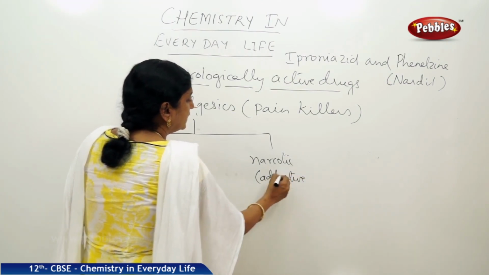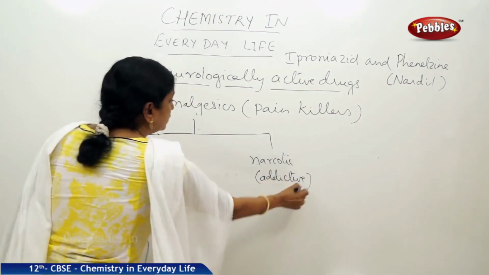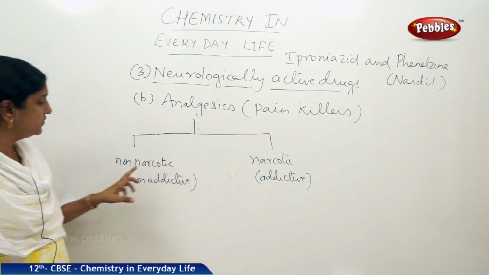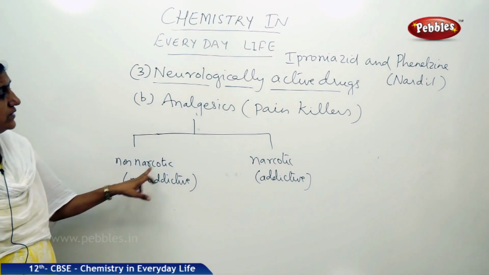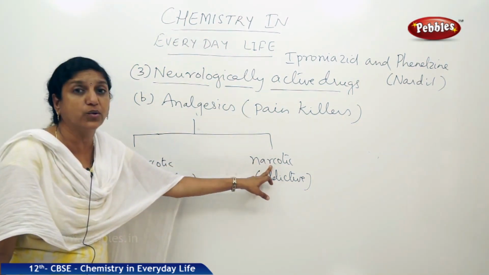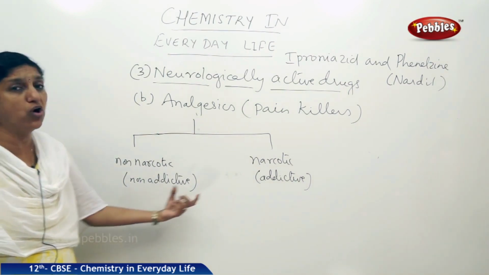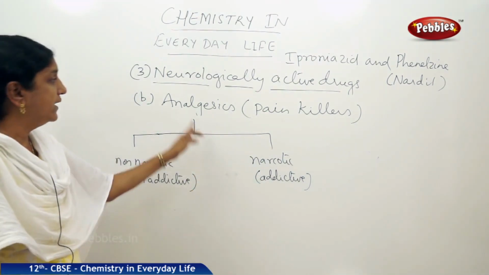So what is the further classification? Based on their action, they are further classified into two categories, that is non-narcotic analgesics and narcotic analgesics. They are also called non-addictive or addictive analgesics.